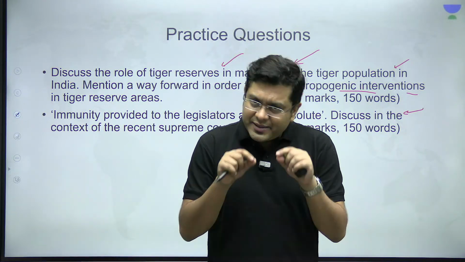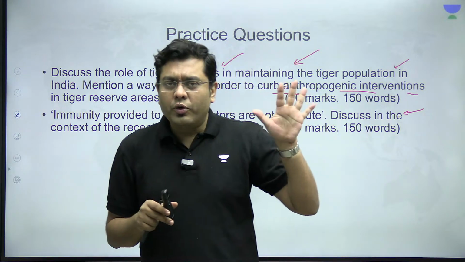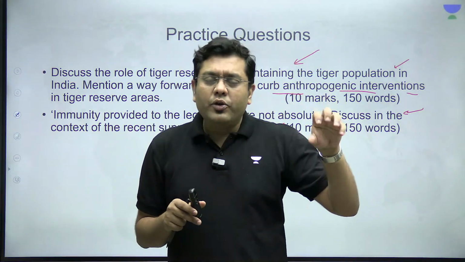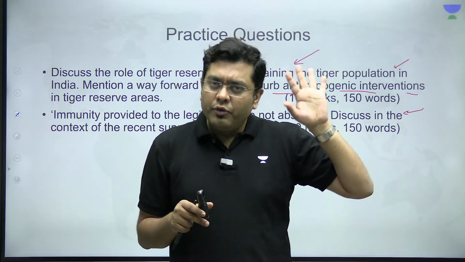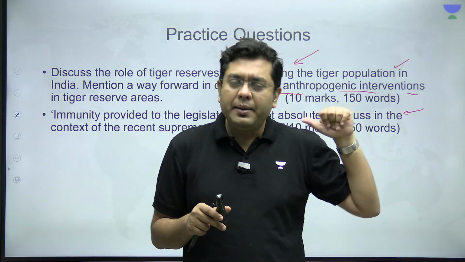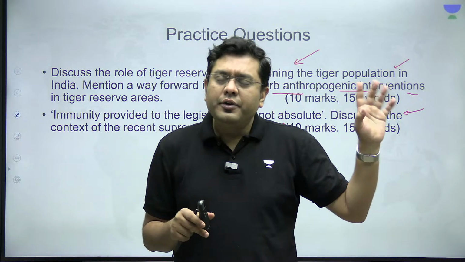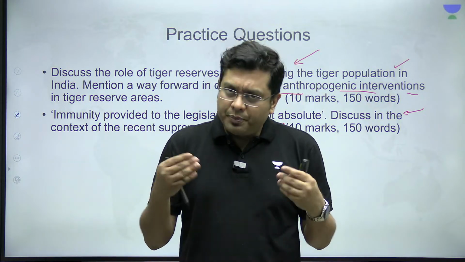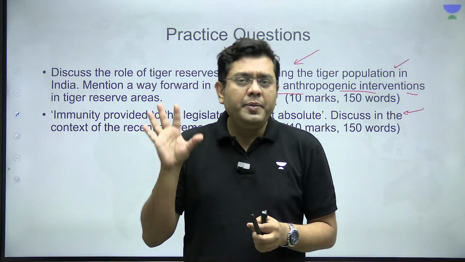Now, after that, change the paragraph, or in the form of a block diagram, talk about the PV Narasimha Rao case. In the PV Narasimha Rao case, very briefly talk about that there, Article 105 was used and the provision was used to grant immunity even in case of bribery charges. That has been reversed in the case of Sita Soren, where the Supreme Court has said that this is not a portion which will be immune.